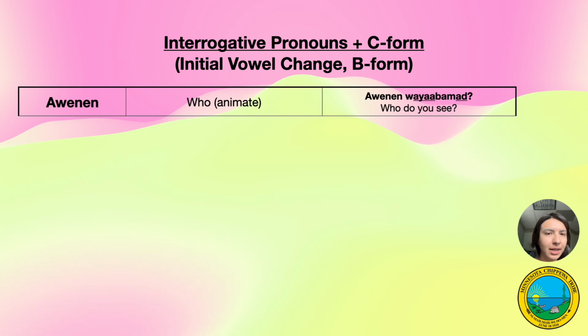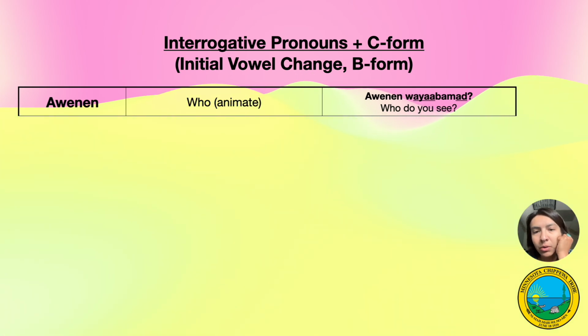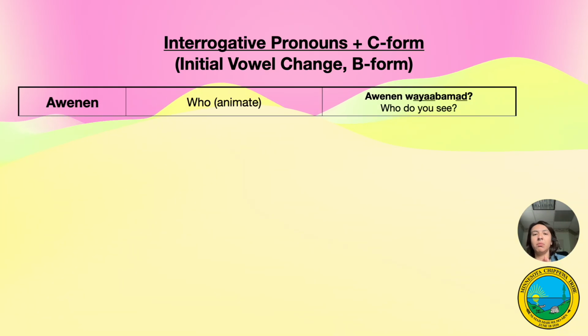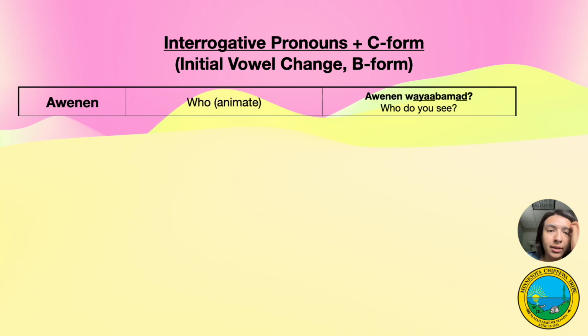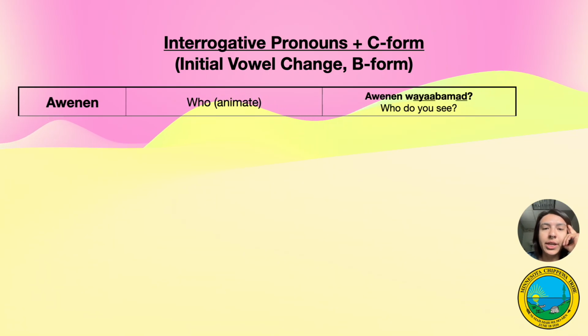All right, and then I have just specifically looking at how those things change. So in our example, awenen wayabamud, we have the VTA, so wabam, see him or her. And there's our initial vowel change, wabamud changes to wayabamud.